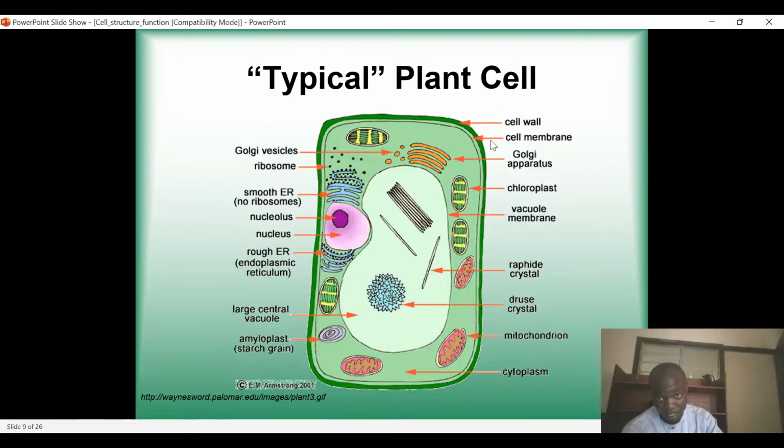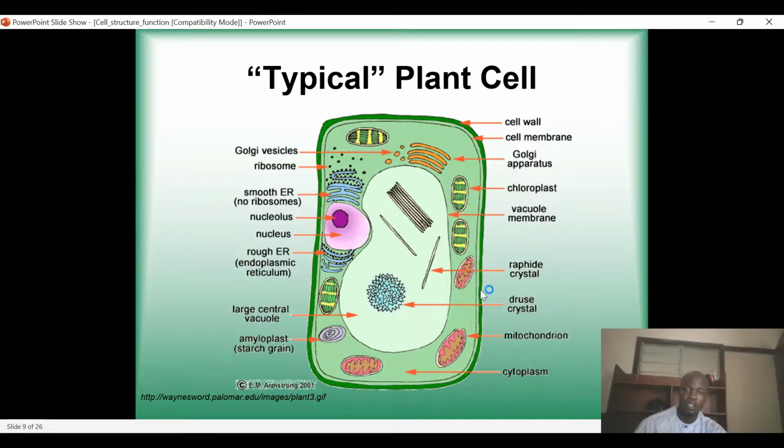For example, here there's a cell wall, and they have chloroplasts. We have raphide crystals, and we have amyloplasts. All these are found in plants, which are not present in animals.